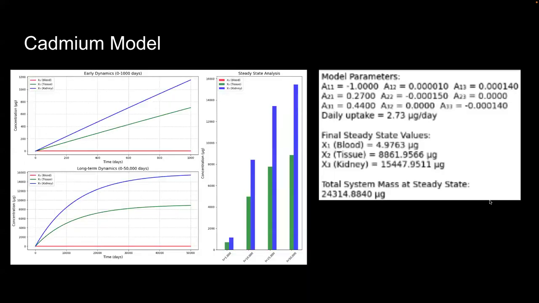We could essentially do the same thing once again. We take our daily intake of 2.73 and plug it into our model that we previously developed right here. And we're going to find our steady state values to find our median level of cadmium that should occur in the body.